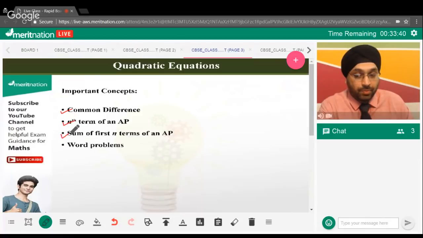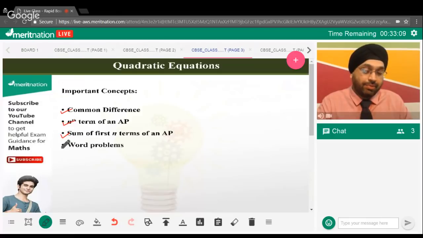The second point is that you need to be well aware of the formula and how we can find the sum of the first n terms of an AP. We have 2 formulas you can use when you want to find the sum of the first n terms: when the first term and the common difference are given, or when the last term is given. You need to know which formula to use where, so that you can always manage your time properly.